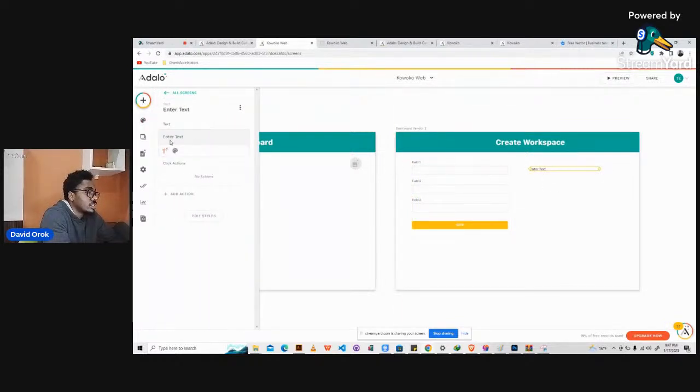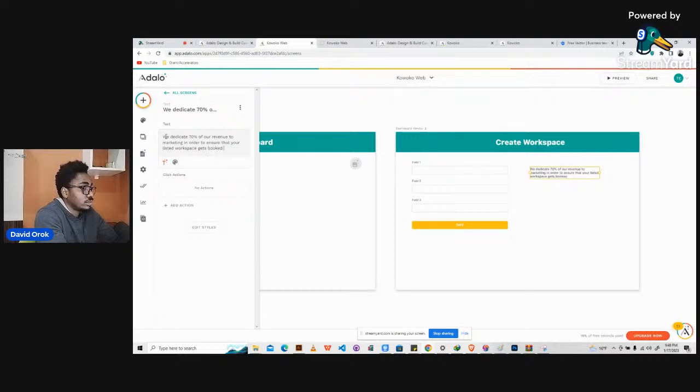Maybe some random text. Lorem ipsum? No. Okay, so let's just think about it. Maybe some sort of information. We dedicate 70% of our revenue to marketing in order to ensure that your listed workspaces get booked immediately.